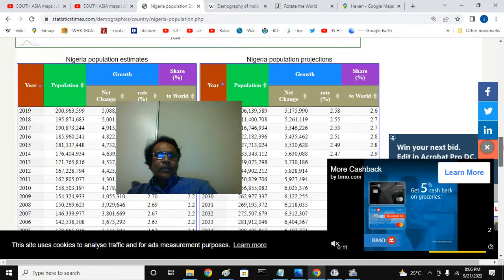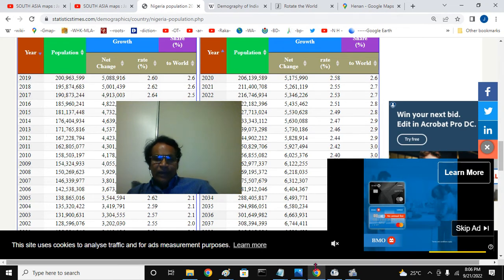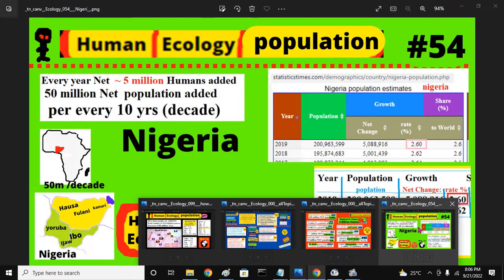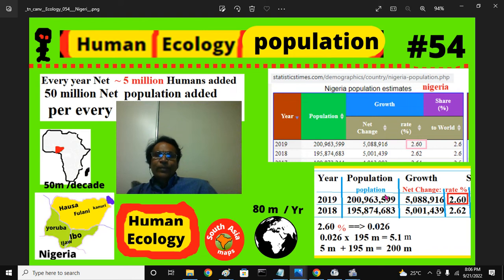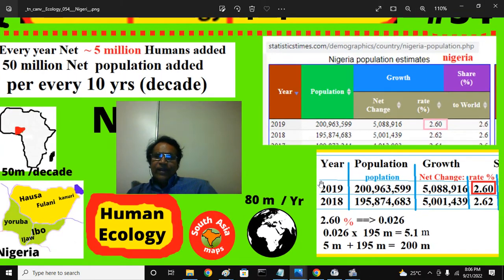In this I got the information. Pay attention to 2.6 here, this 200 million, 195 million. In 2019 the population was 200 million, and in 2018 it was 195 million.